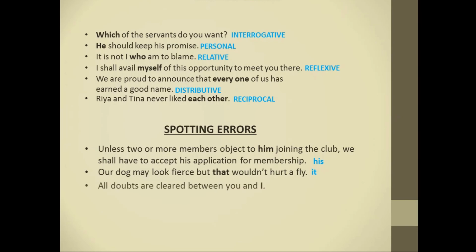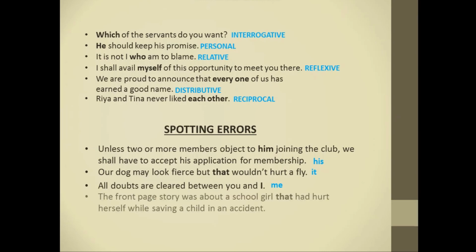Next, all doubts are cleared between you and I. Here, between takes the objective form of pronoun. So we should change I into me. Next, the front page story was about a girl that hurt herself while saving a child in an accident.